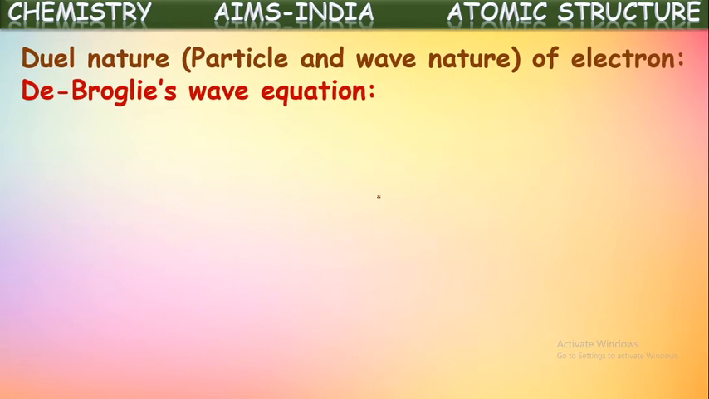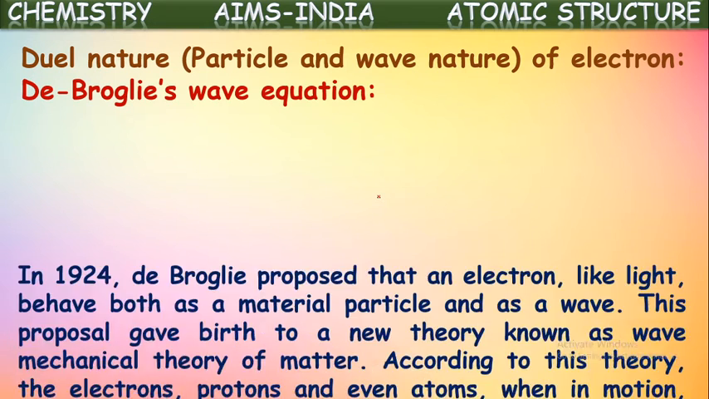Next concept, dual nature of electron. That means particle and wave nature of electron. Yes, electrons have particle nature as well as wave nature. It was explained by De-Broglie's wave equation or De-Broglie's wave theory. For the first time, De-Broglie told that electrons possess these two properties, particle as well as wave nature.